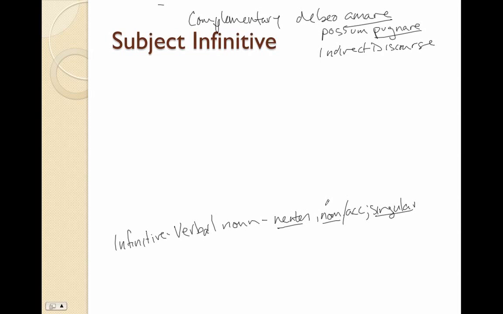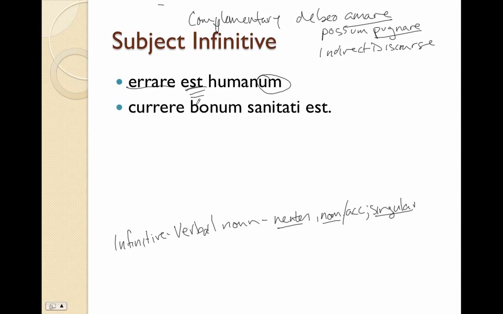So let's take a look at some example sentences. Errare est humanum. So there's our infinitive, there's our main verb. To err is human. And remember that infinitives are neuter, so if we have a linking verb like est, our adjective has to be neuter, nominative, singular. So errare est humanum. To err is human, or erring, making mistakes, is human.